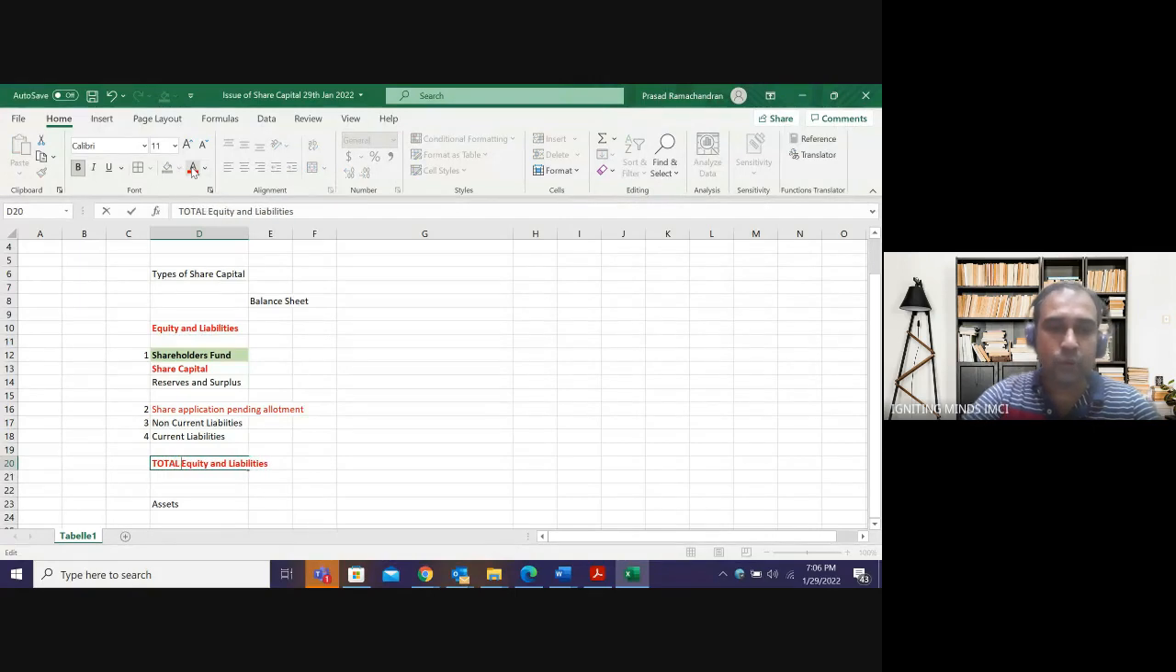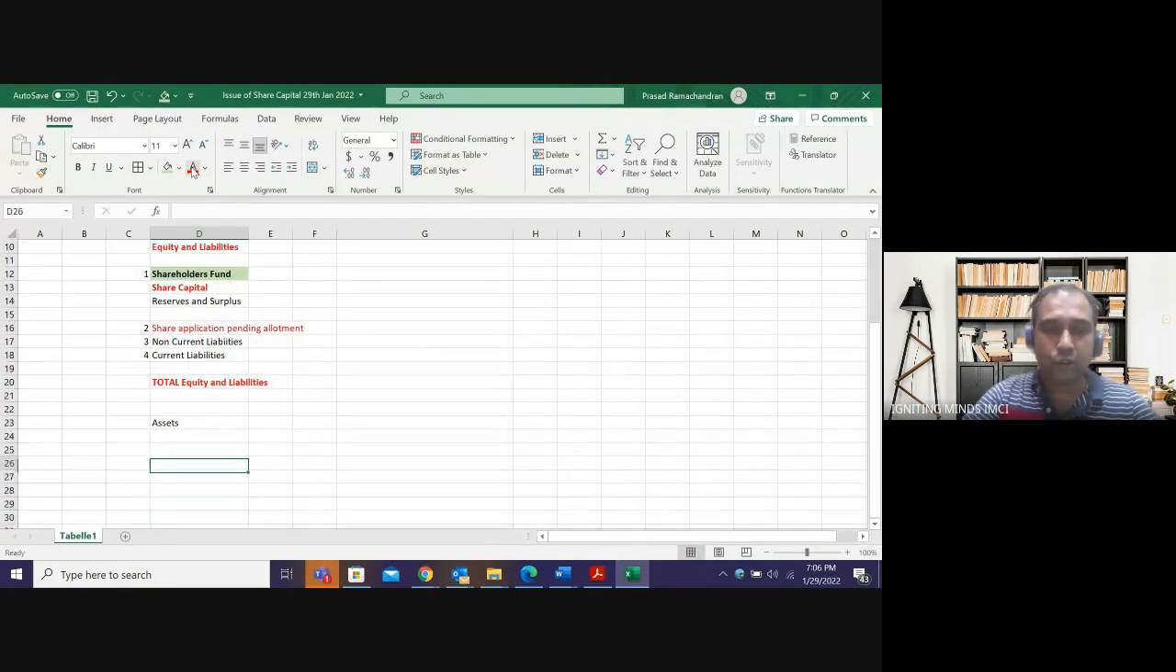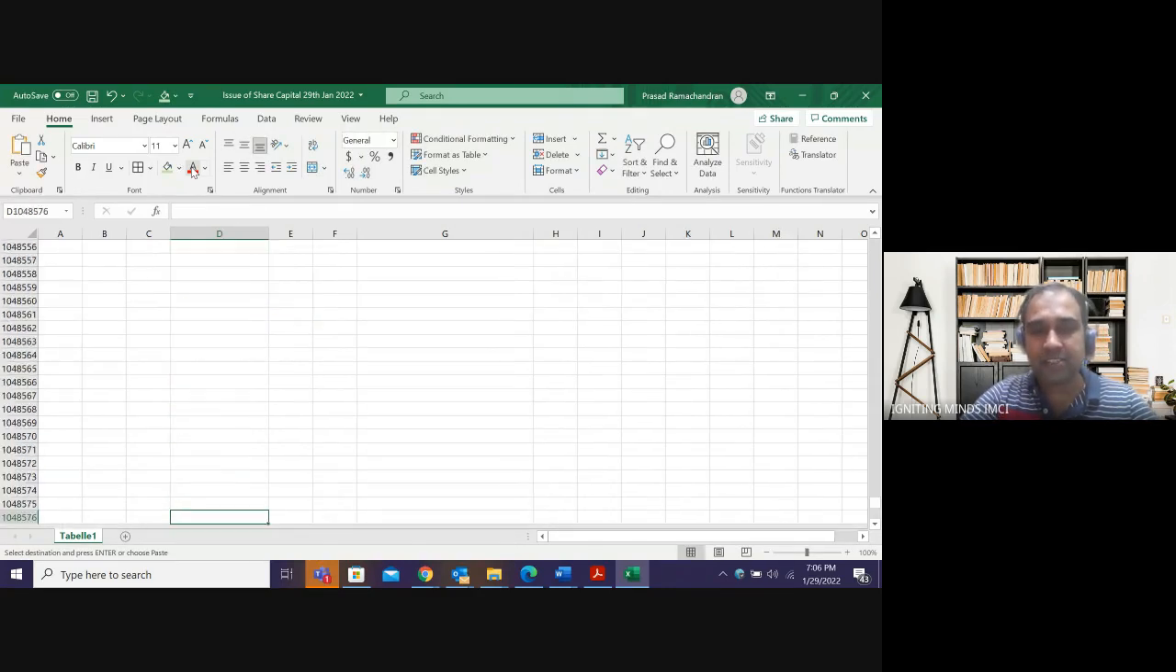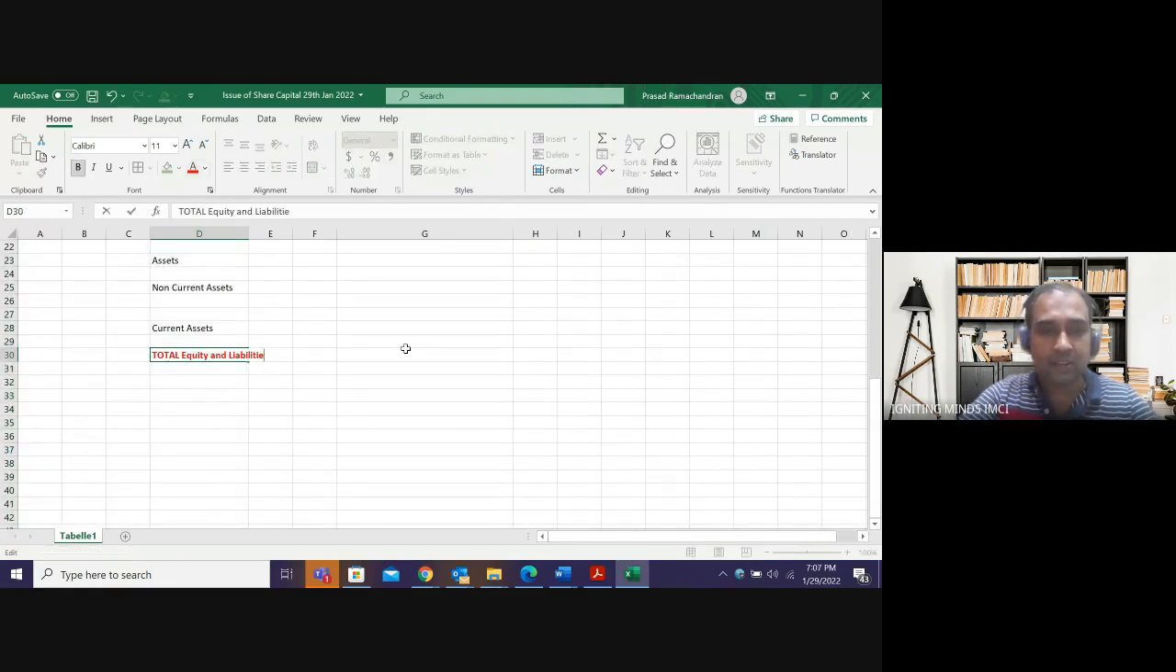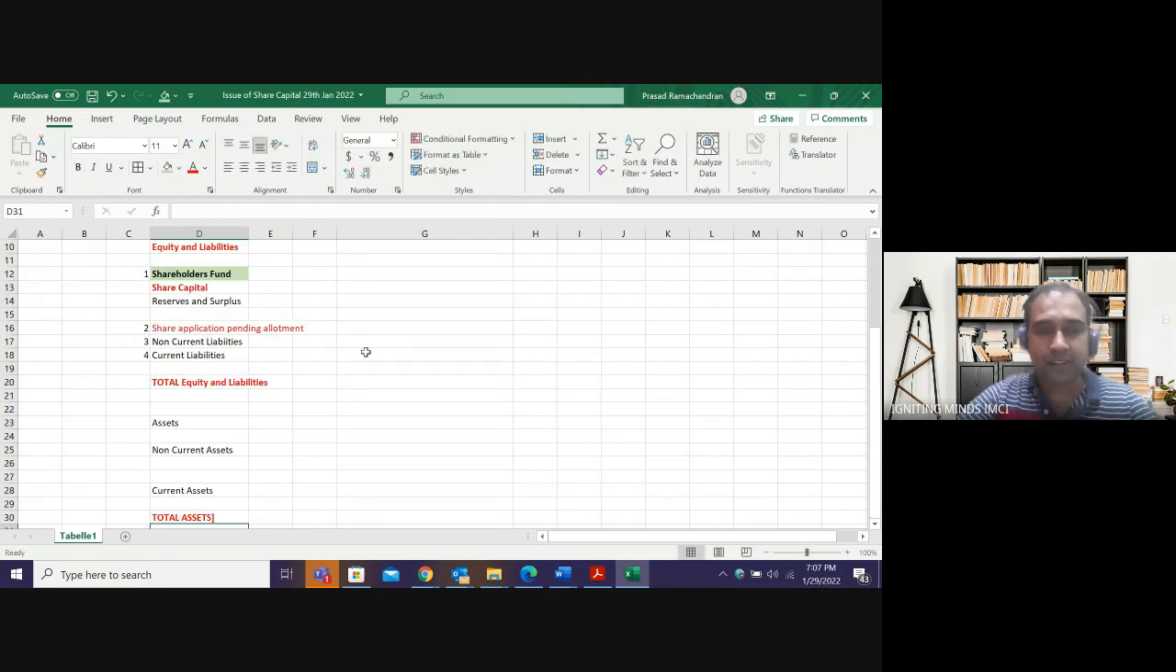In asset side, we have only 2 categories. One is non-current assets, and another is current assets. So in balance sheet, always the total of assets and liabilities should match. This will become my total of assets. This is the balance sheet of a company.